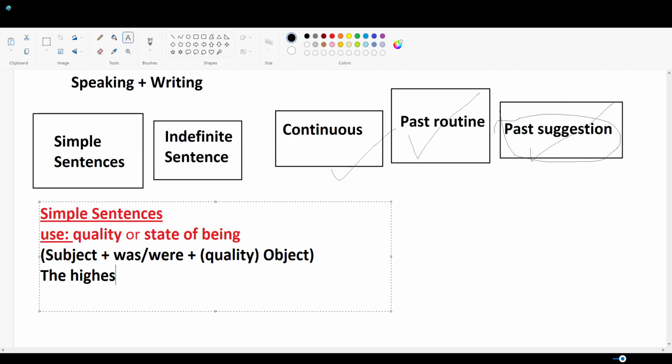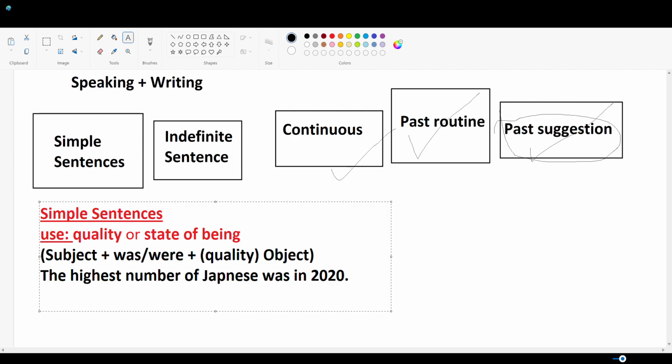The highest number of Japanese was in 2023. Let's say 2020.